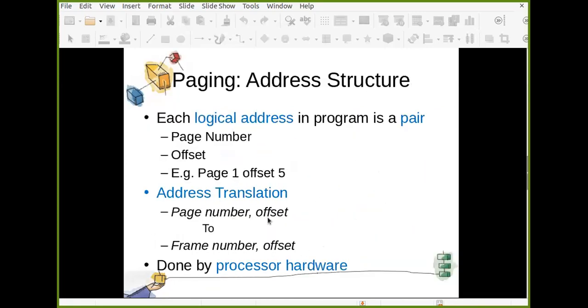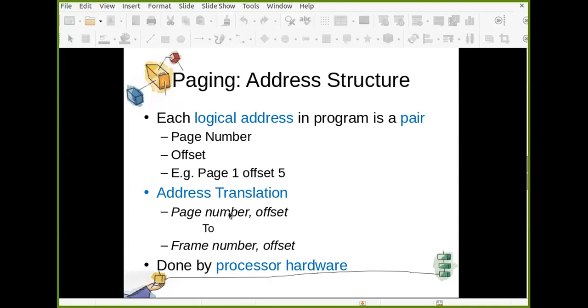You need to convert page number and offset to frame number and offset. The offset will remain the same because page size and frame size are the same. The only thing is the page number: the frame number where this page is loaded should be used in the physical address. And this conversion, this translation of address, is done by the processor hardware.